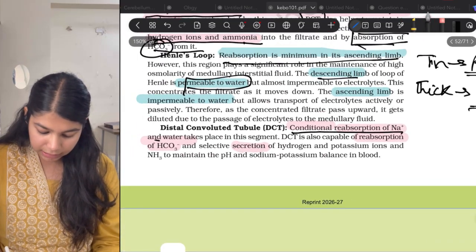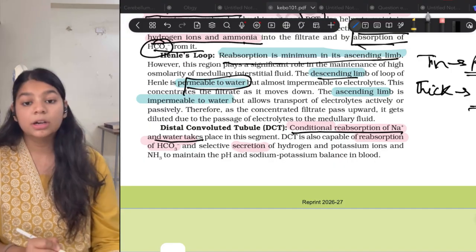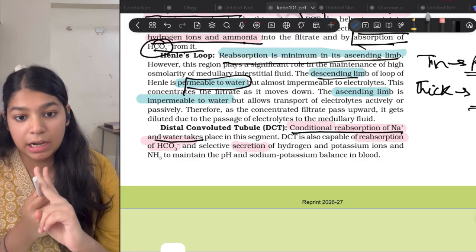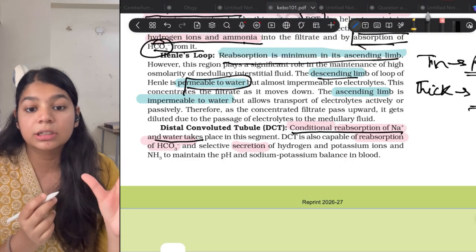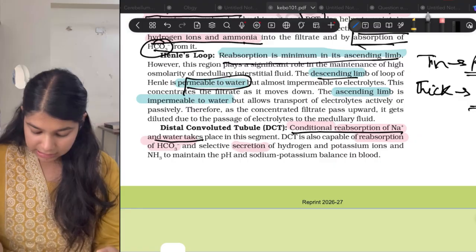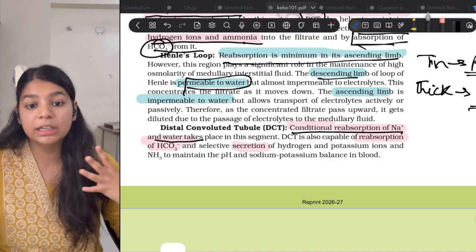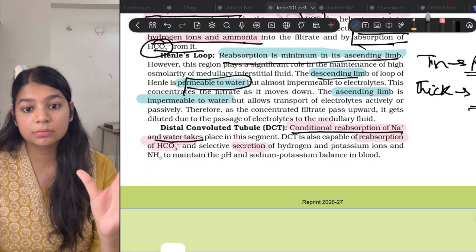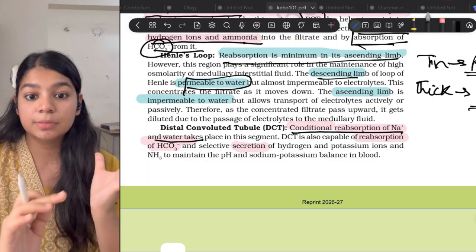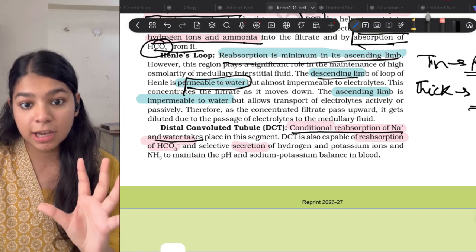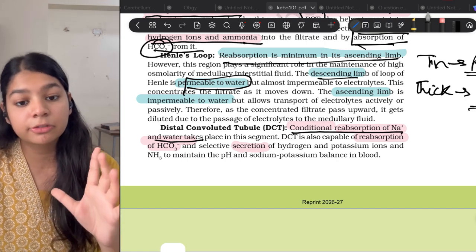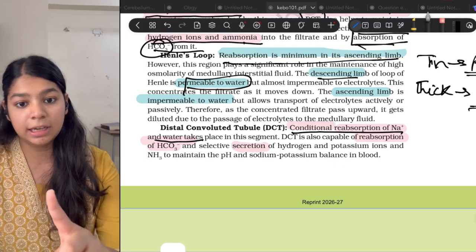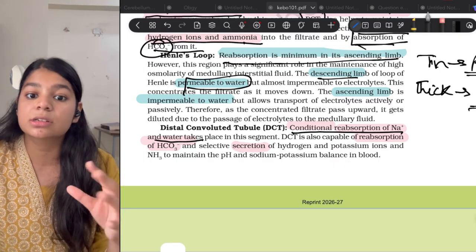Okay, DCT, conditional reabsorption of Na and water. Conditional means what? Now I have two hormones, that is ADH and aldosterone. When these hormones act on DCT, then the DCT will reabsorb. Conditional means on a condition. So what is the condition? Release ADH and aldosterone, only then will there be reabsorption of Na from the DCT. So the condition is releasing ADH and aldosterone first. So conditional means this thing.